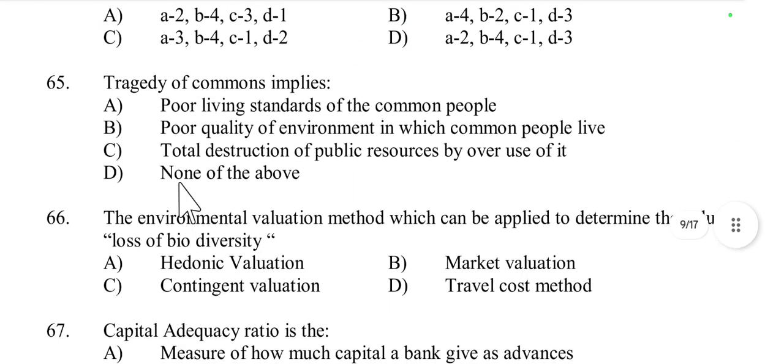Then question number 65, tragedy of commons implies. So what is the tragedy of commons? It describes a situation where individuals acting in their own self-interest deplete or spoil a shared resource, leading to its eventual degradation or destruction. So here, tragedy of commons implies the total destruction of public resources by overuse of it. So it is called the tragedy of commons. Generally we find it in public goods.